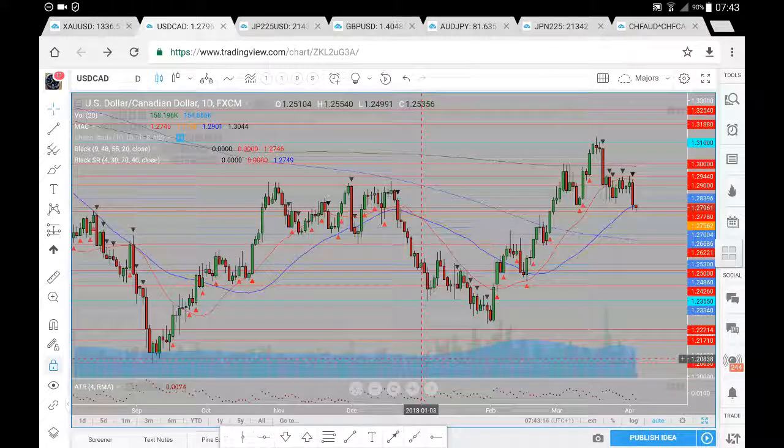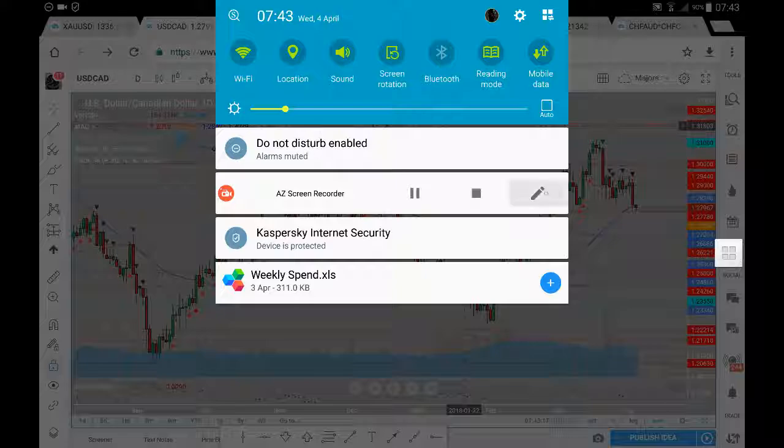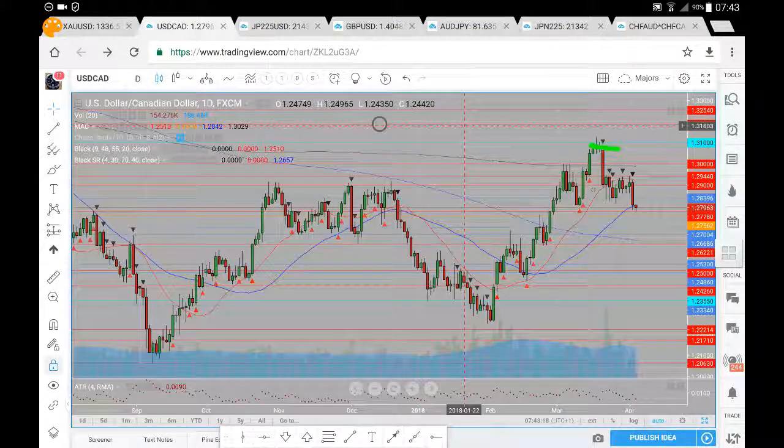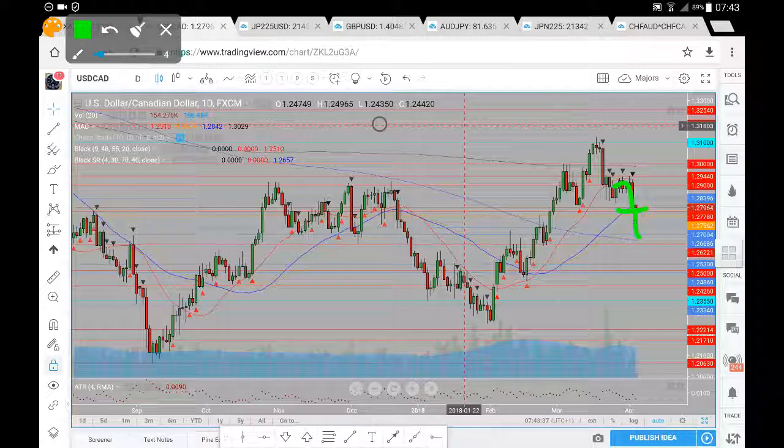So if we have a look at our daily chart, we were operating in the shadow of this very strong bearish candle. We've had some indecision here, a bit of a consolidation, from which we have seen this breakdown based on yesterday's price action. Very strong bearish move to the downside. So we are seeing the progressive breakdown here of the US dollar against the CAD. We've come down towards a major level of the 127.78.